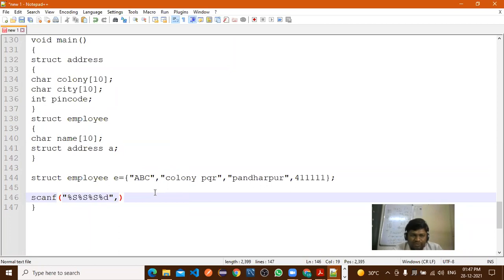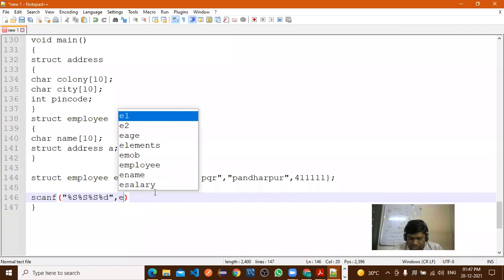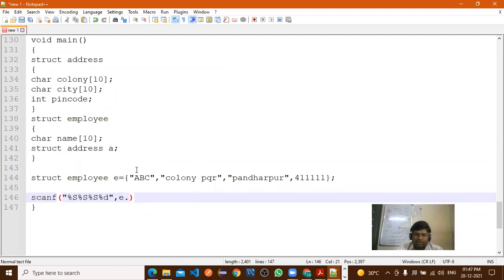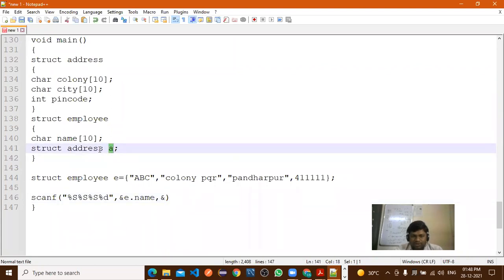Now how to assign the first value? E dot first E dot what? How to access this name variable? E dot or ampersand E dot. All of you give attention. So this part is very important. Ampersand E dot. Now what to write here? Name. Comma. Now next part is very important. Ampersand. Now which variable you want to access? This colony of address structure. Now how to access this variable or how to assign this variable? Now here, what is the object?